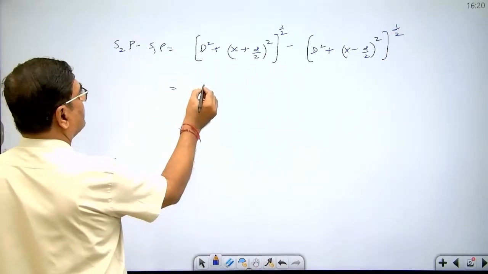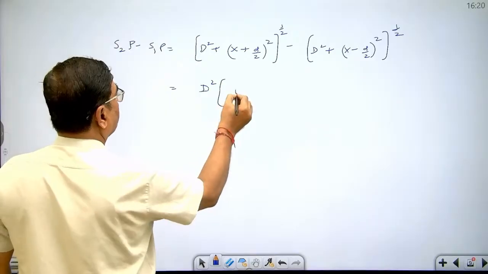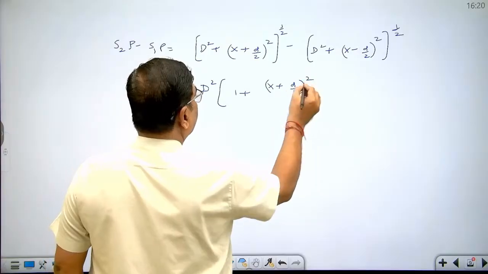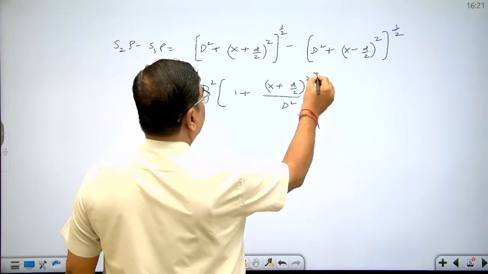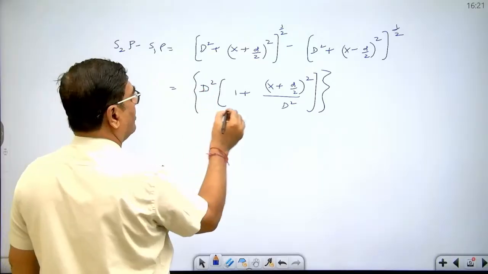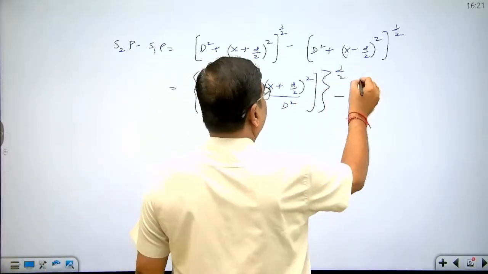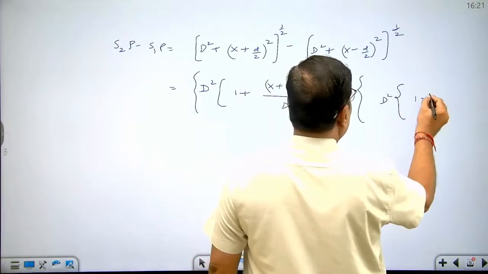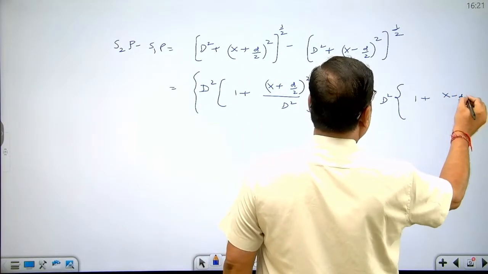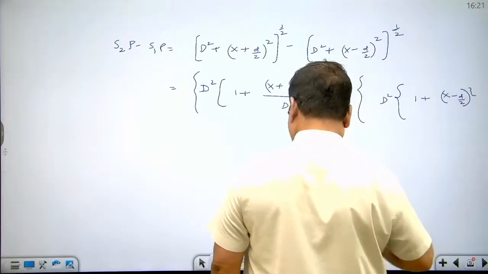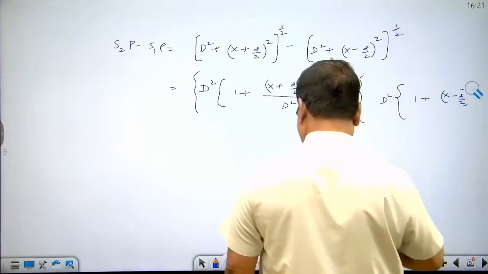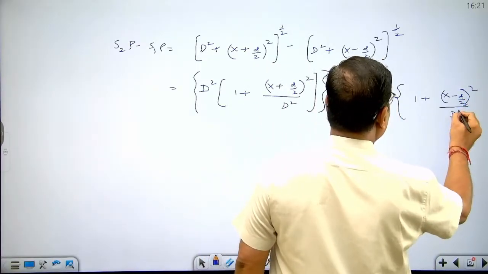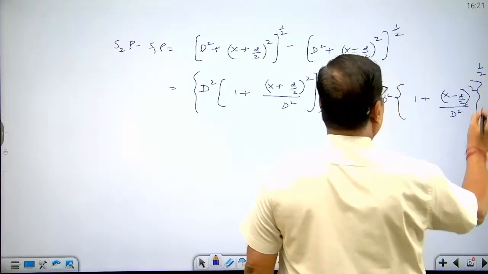Now we can write D times (1 plus (X plus d by 2) square upon D square) whole power 1 by 2 minus D times (1 plus (X minus d by 2) whole square upon D square) whole power 1 by 2.